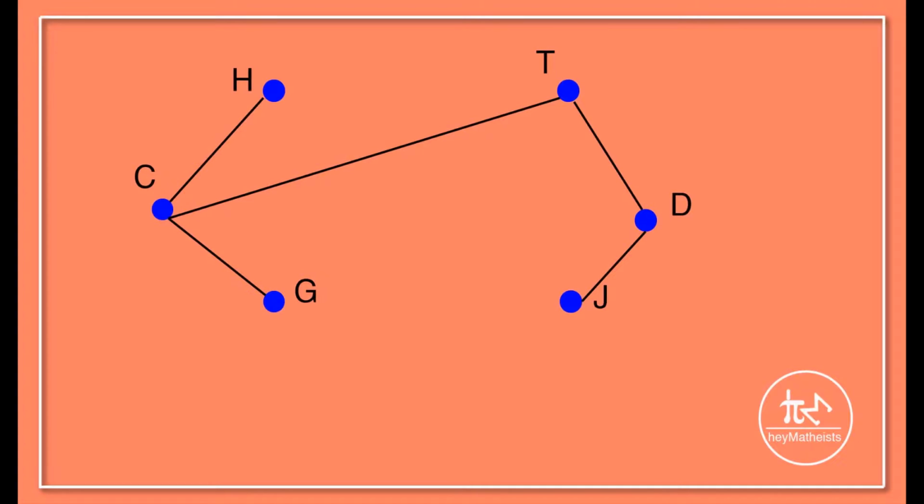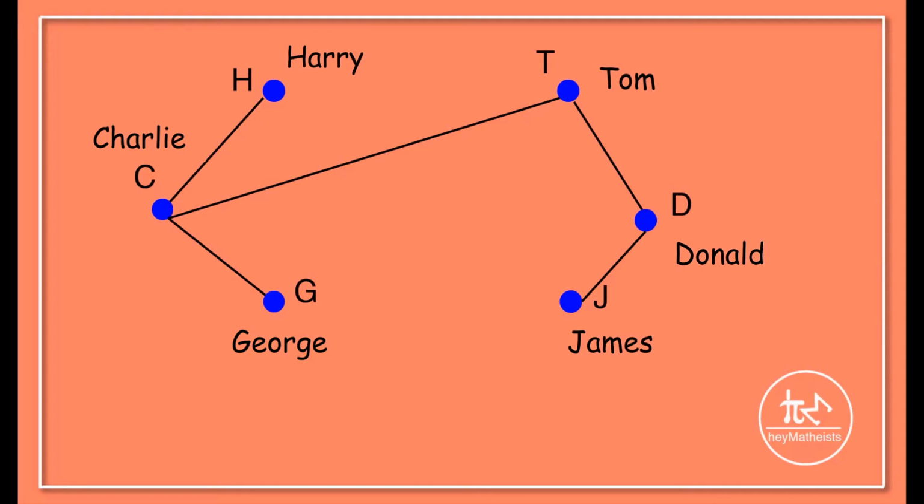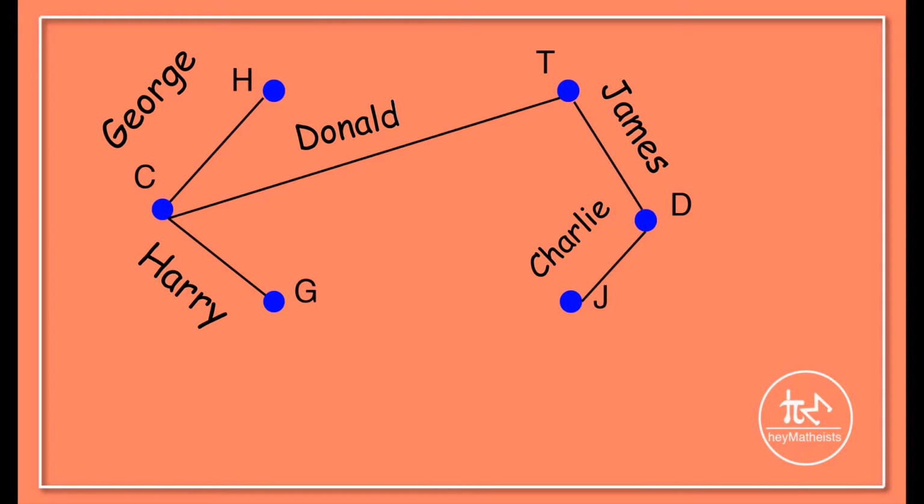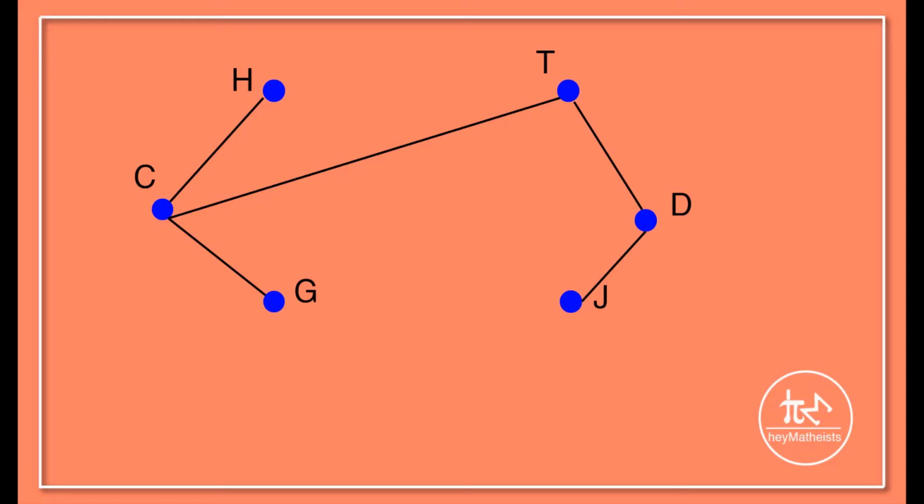Firstly, to illustrate the situation in the puzzle, we can use a geometric diagram. Each boy can be represented by a point, like Charlie from point C, George from point G, and so on. And 2 such points can be connected by a straight line whenever the boys they represent are named by some other boy. So, the line CG comes from Harry's statement, and other lines are also placed like that. Then the list of statements mentioned in the starting of the video can be presented in the form of a diagram, like one on your screen.